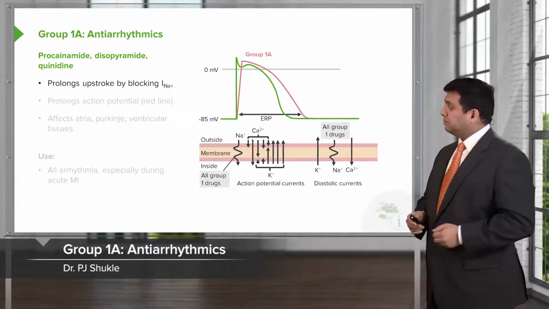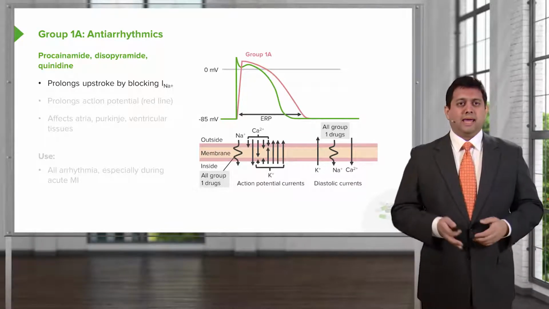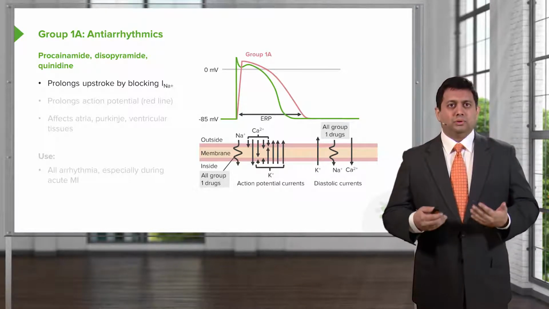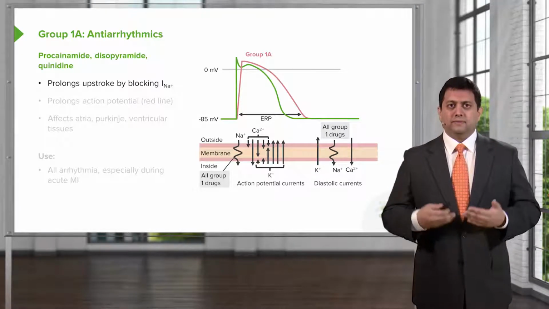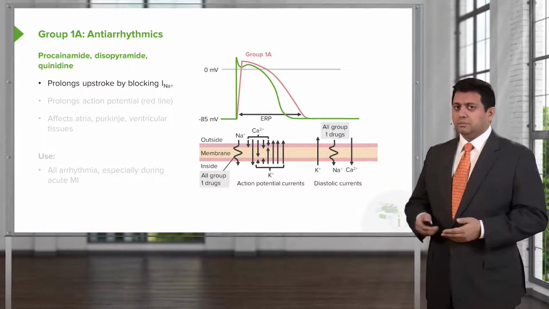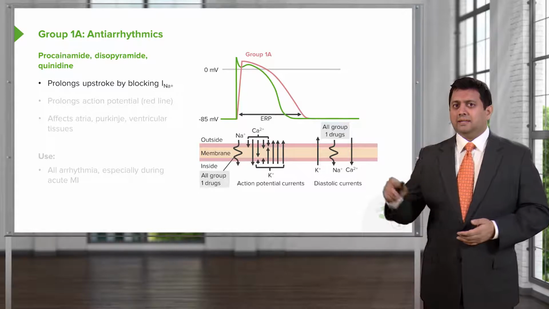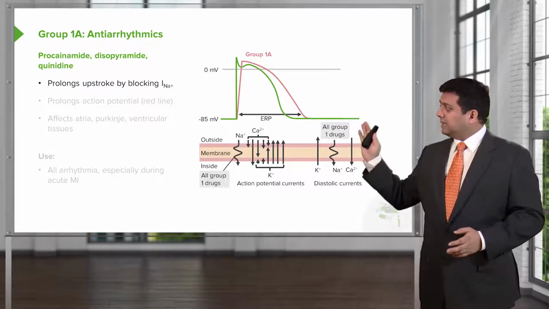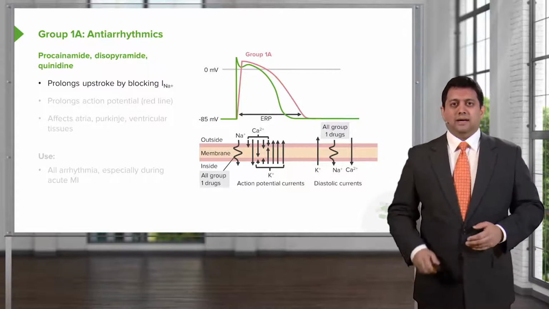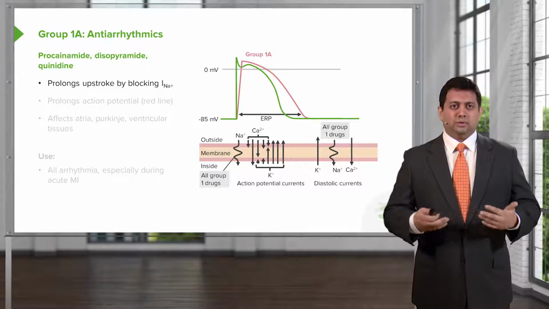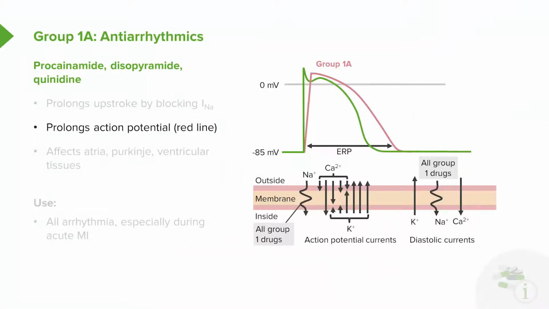Let's talk about group 1A. So group 1A includes drugs like procainamide. Procainamide prolongs the upstroke of the action potential by slowing down or blocking the sodium channel. So you can see now that instead of sodium going directly in a straight line, we've illustrated it as if it's going in a wavy line. That just shows that the sodium movement is either impaired or slowed. The action potential time is prolonged.